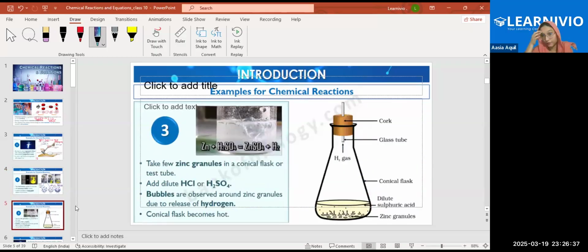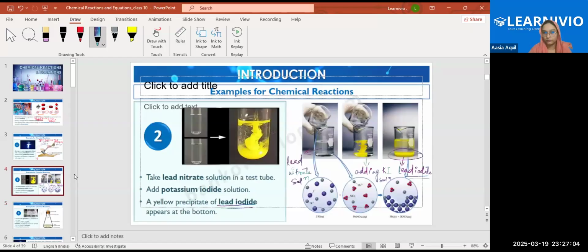Another question: what is a precipitate? Basically, it is undissolved material present at the bottom, small solid particles which are undissolved in the solution. We get a precipitate over here. A precipitate is shown with a down arrow, and it settles down. Yes, a precipitate is the down arrow.